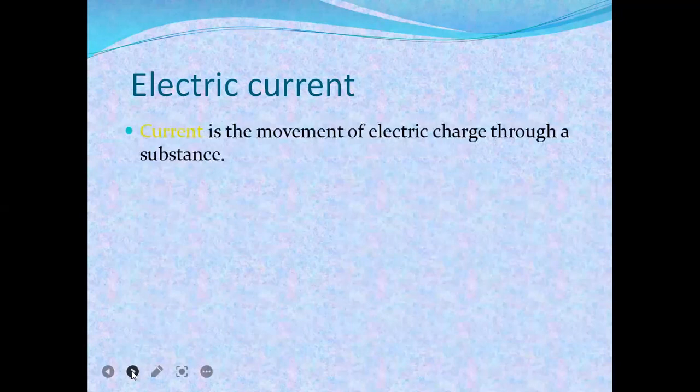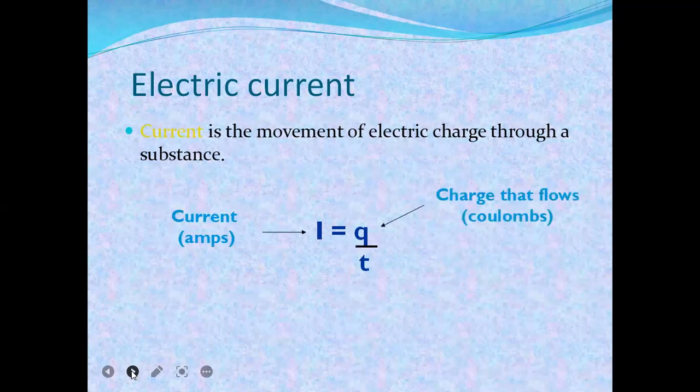So current is the movement of electric charge through a substance. So what will I be equal to? The amount of charge flowing per unit time is called current. Current is measured in amperes, I equals Q by T, where charge flows in coulombs and time in seconds. So this is the electric current.